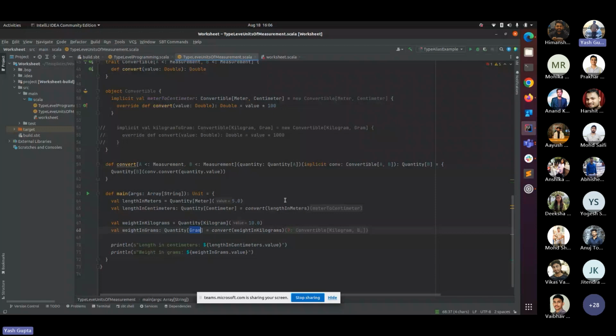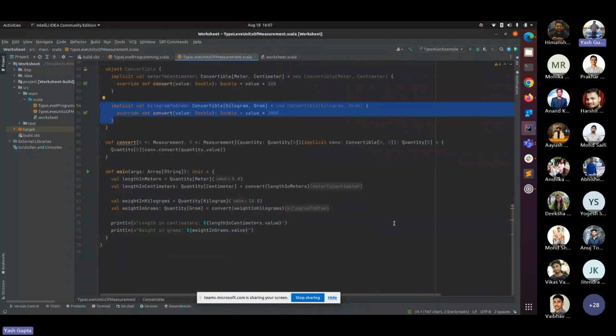So if I want to convert kilogram to gram, I just have to declare this implicit and the compiler does the rest of the job. It will simply pick the implicit for that particular method and apply the logic on it, and you will have your value. This is type level programming, guys.